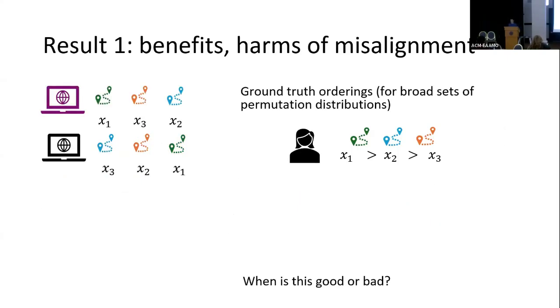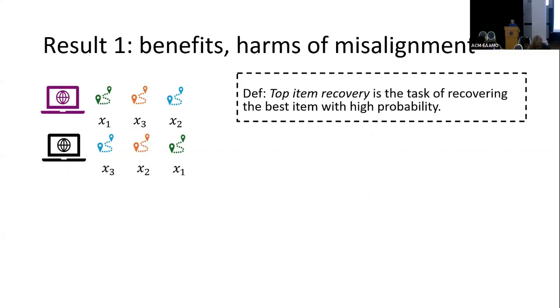So our first set of results is that when there is one human and a set of algorithms, some algorithms may be misaligned with the human's preference, and some may be aligned with the human's. So our question is: which one is good and which one is bad? And we focus on a special case, which we call top item recovery.